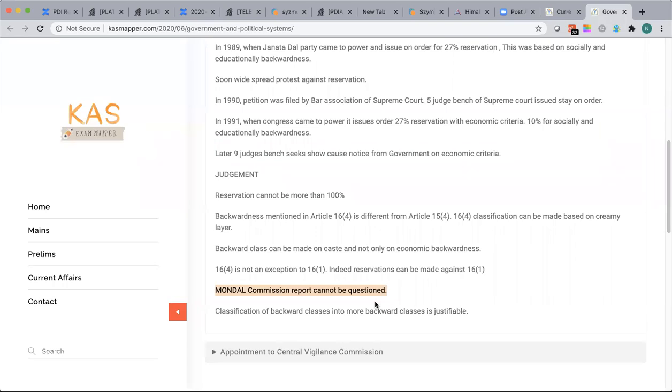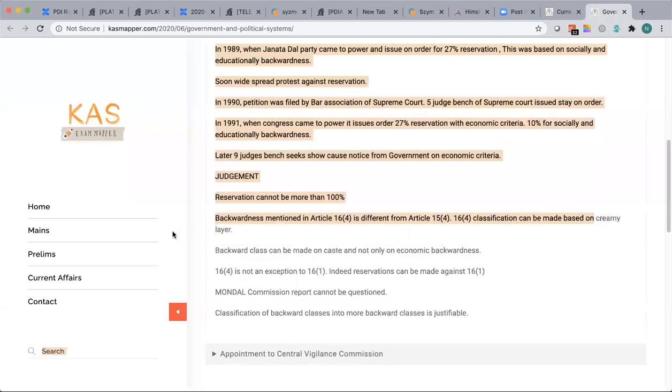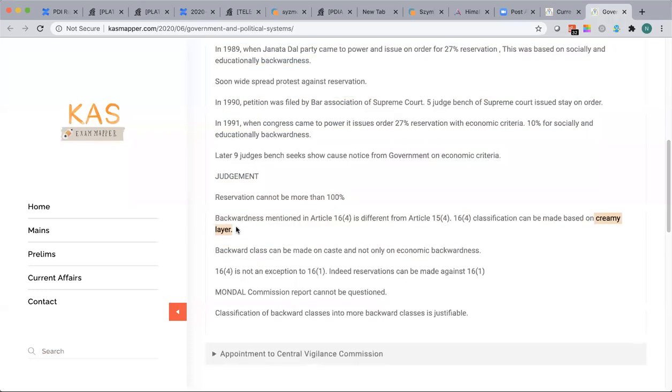He said, apart from socially and educationally backward, we should also add a clause of creamy layer. They said, let's not try to identify who is poor. Let's identify the other way around, who is rich. And once we identify who is rich, let's not apply the reservation for them, even though they belong to the socially and educationally backward.